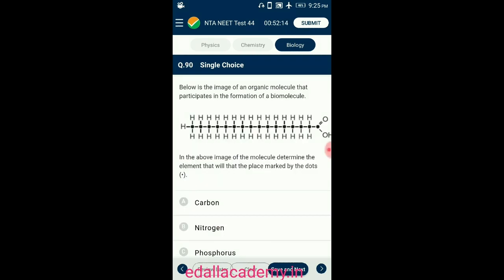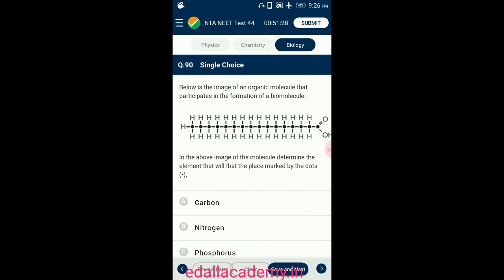Question number 90 is the last question. Below is the image of an organic molecule that participates in the formation of a biomolecule. Living systems that we know of are constructed of various complex biomolecules like carbohydrates, proteins, nucleic acids, lipids, etc. These biomolecules are generally in the category of organic compounds containing carbon-hydrogen bonds. Nitrogen is found mostly as part of proteins, which also have carbon. Phosphorus is present in nucleic acids, in the phosphate part of the nucleotide. Sulfur is present again in proteins.